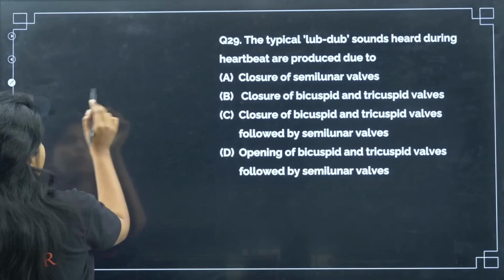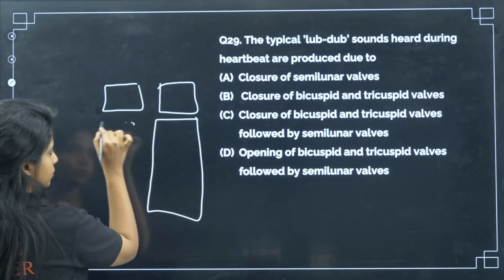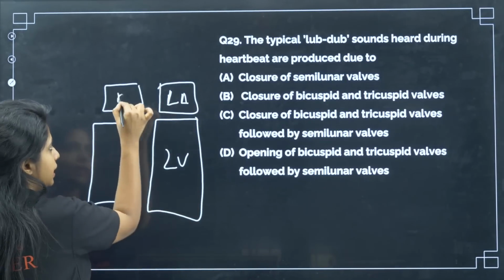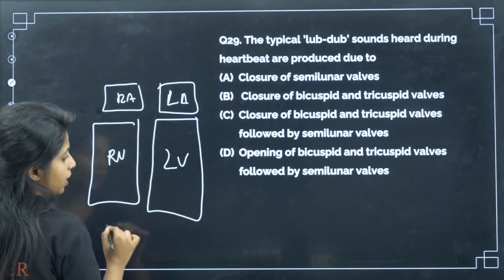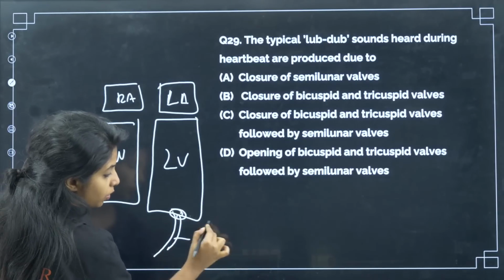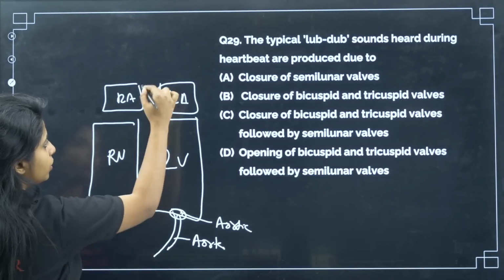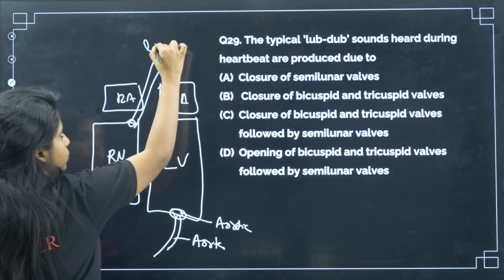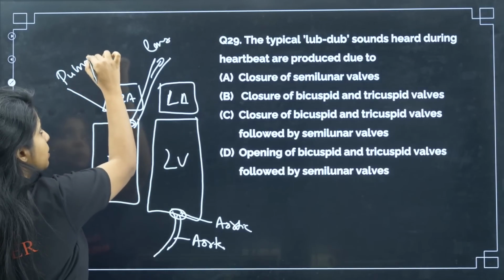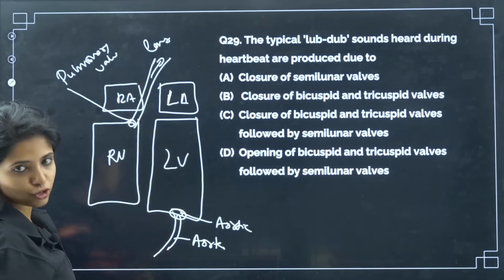So I'll show you. Not to confuse you, if I said something wrong, I'll make it correct. So this is the left atrium, left ventricle, right atrium, right ventricle. Now over here you have the aorta running. This is a semilunar valve. The aortic valve is a semilunar valve. Now from here, when blood goes back to the lungs, this valve is known as the pulmonary valve, and this is also a semilunar valve. Why do I call it a semilunar valve, ma'am? Basically they have a half moon shape, that's why.